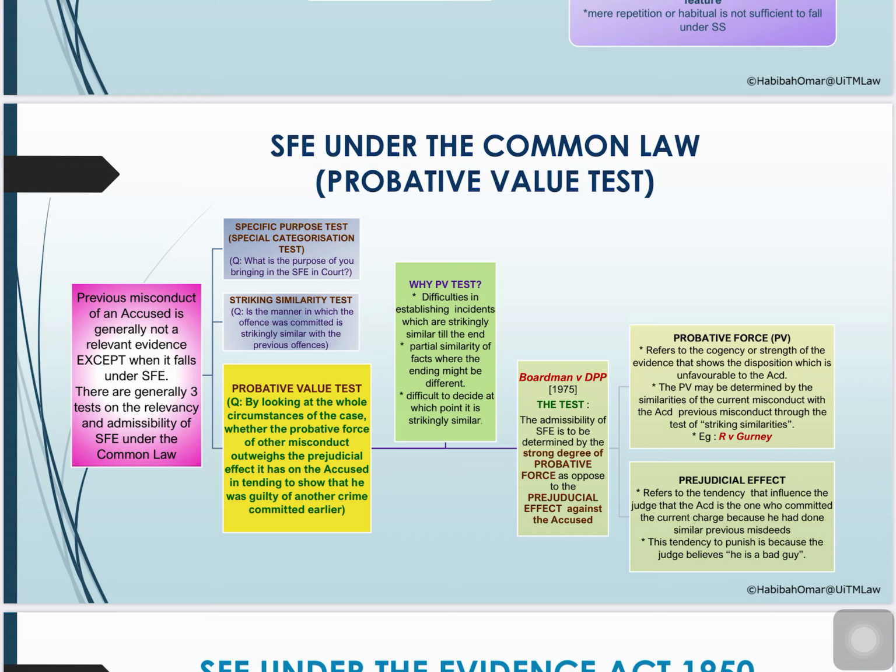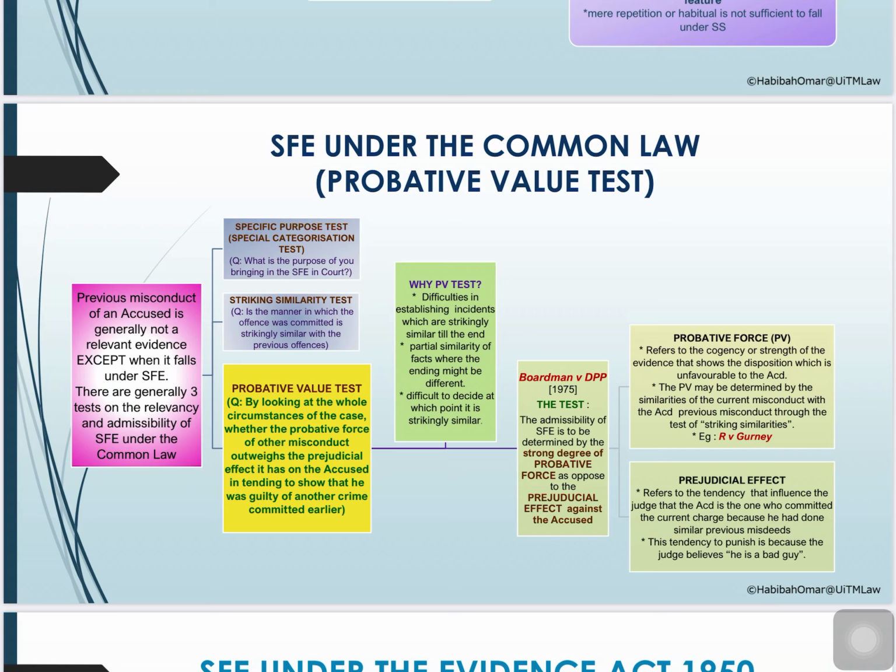Because when you have the striking similarity test, you have to look at each fact one by one. They have to be strikingly similar. What happens if the modus operandi maybe consists of 5 similar facts, and the accused person managed to complete 3 similarities of facts but failed to complete 2 facts, meaning to say that the accused person here committed the second offense which is not strikingly similar.